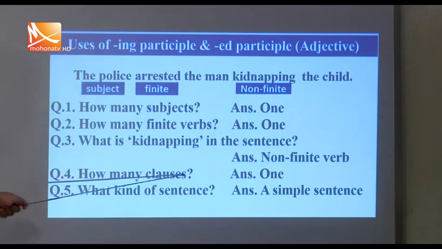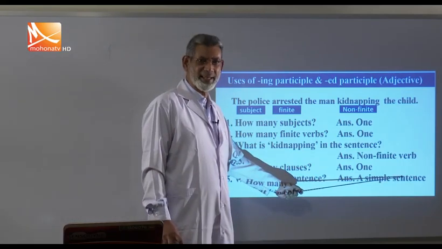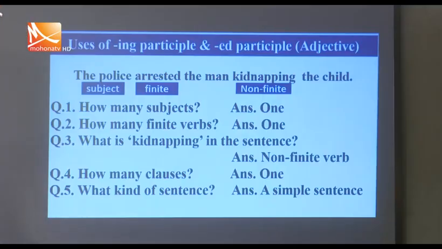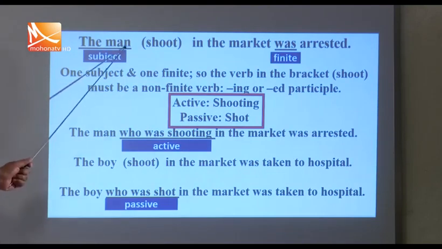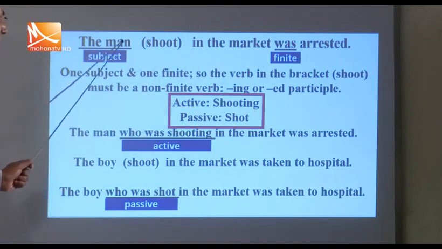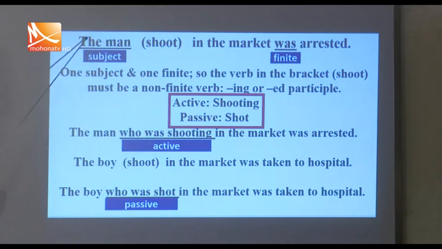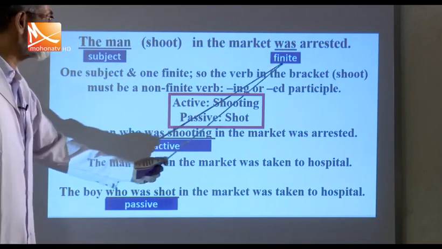How many clauses? One clause. One subject and one finite verb make one clause. What kind of sentence is it? It's a simple sentence, a single clause sentence. Okay, here you see, the man in the market was arrested. So the man was arrested. This is a simple sentence. The man is the subject, and this is the finite verb.